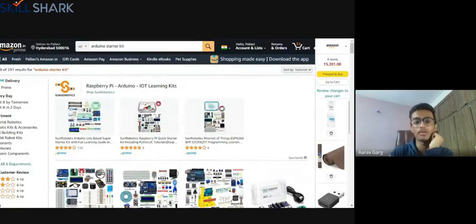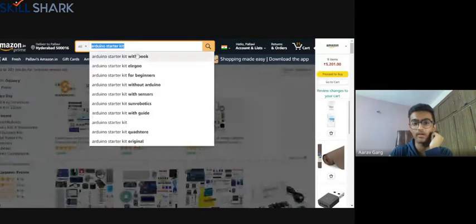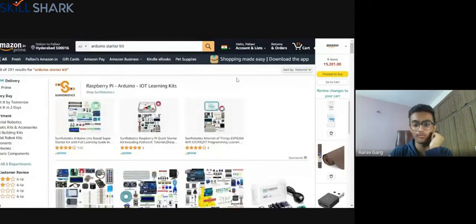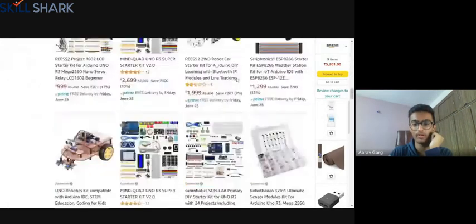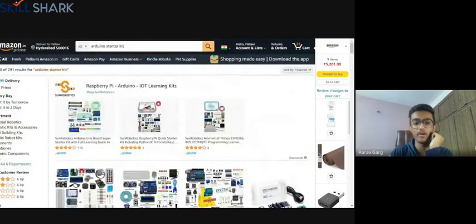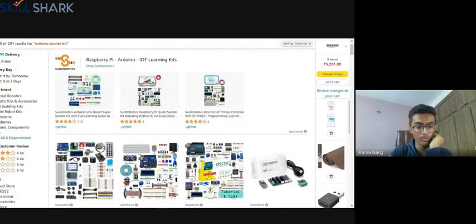Yeah, so you can just go to Amazon and search for Arduino starter kit, and you're going to get a lot of kits like this. They'll have all the basic components that you need for building the robot. In this kit you have the Arduino board, then you'll get different kinds of sensors, and you'll get wires which you need to connect them.